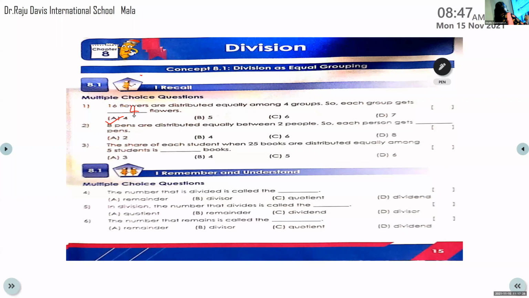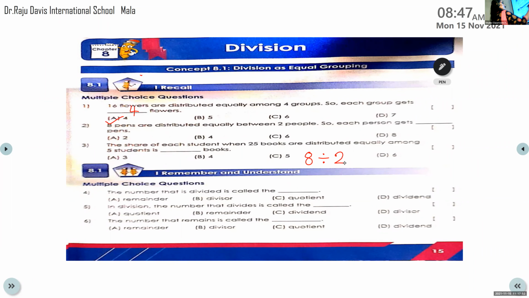Nora, second one. 8 pens are distributed equally between 2 people. So, each person gets dash pens. So, 8 pens are distributed. So, that will be the dividend. And 2 people are there.